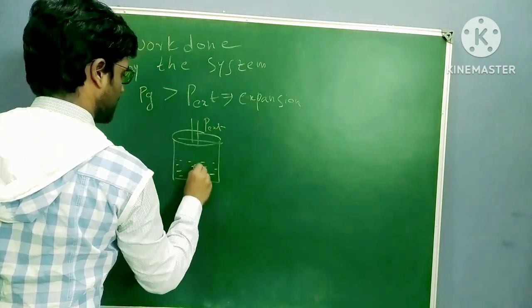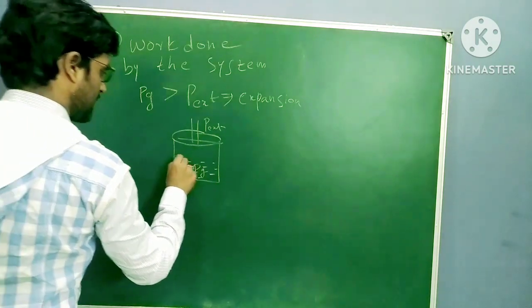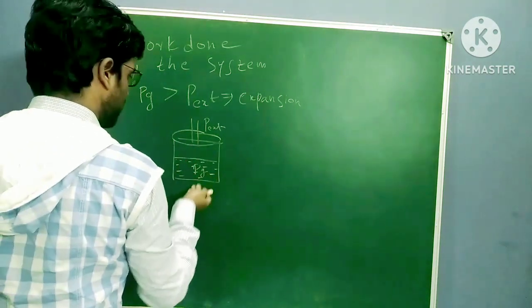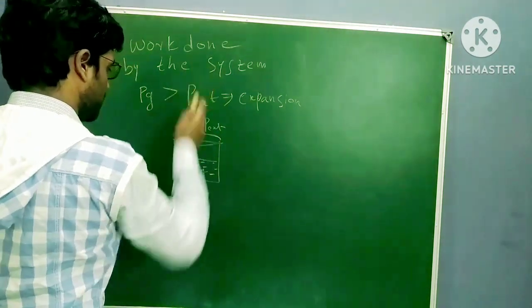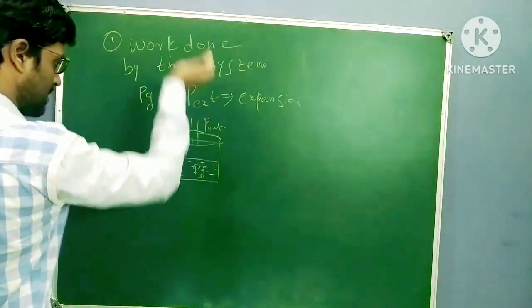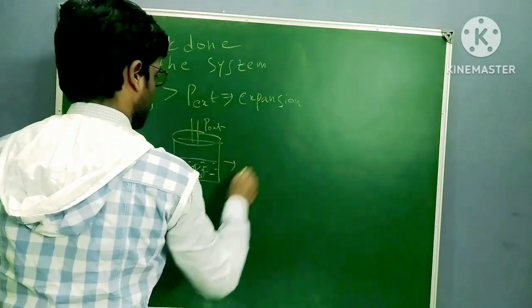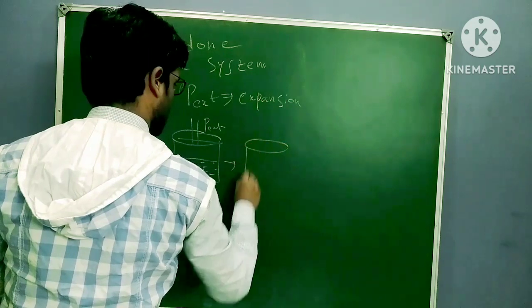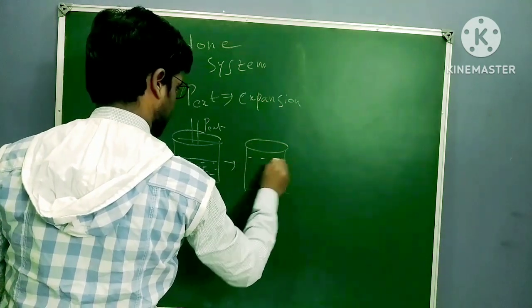External pressure and pressure of the gas. Here is the gas level. So whenever the gas particles are moving, because pressure of the gas is higher, gas particles are moving upside. So my gas now is at this level.